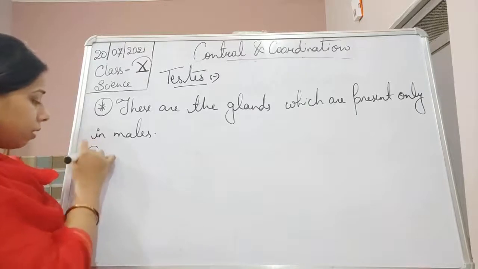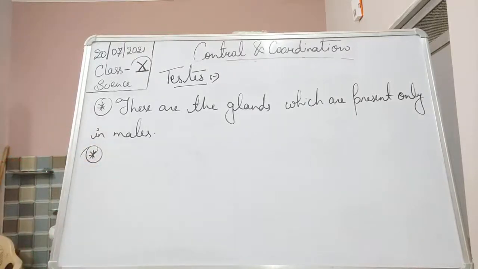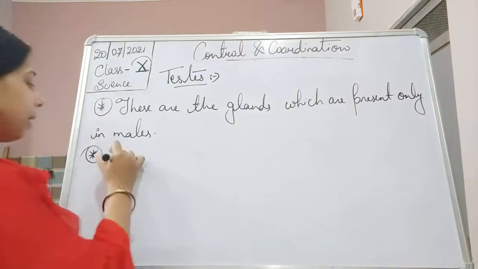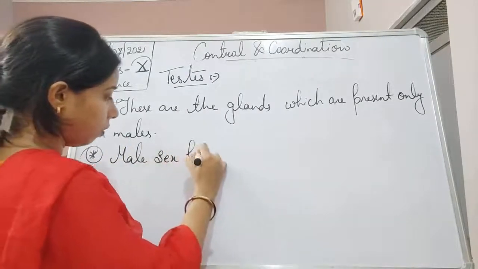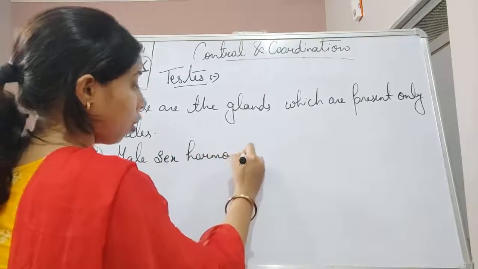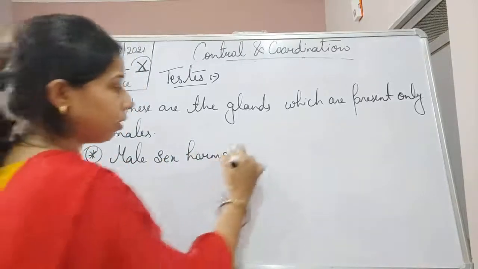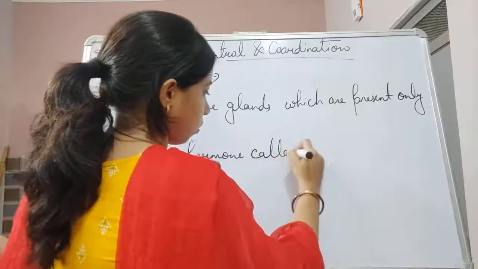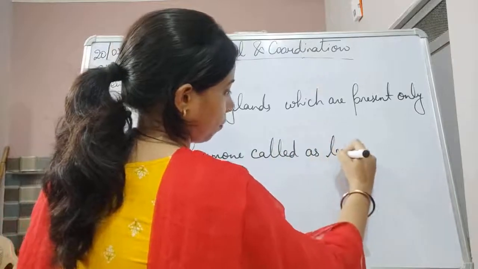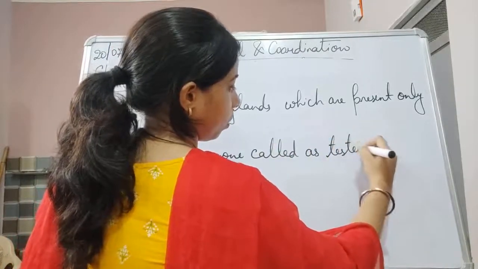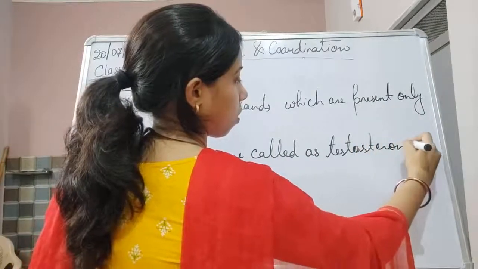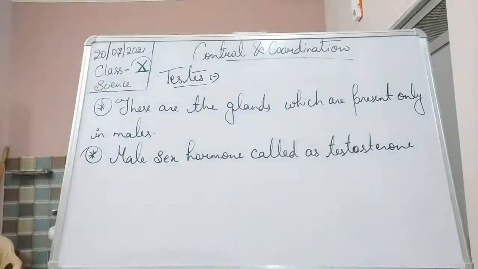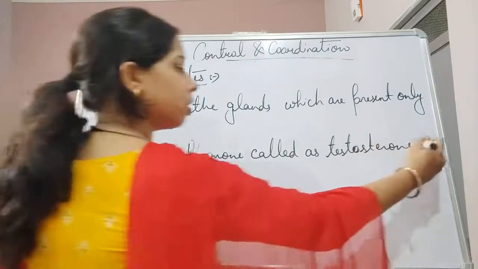Then the next point is that it makes a male sex hormone called testosterone. Testosterone has its own function.